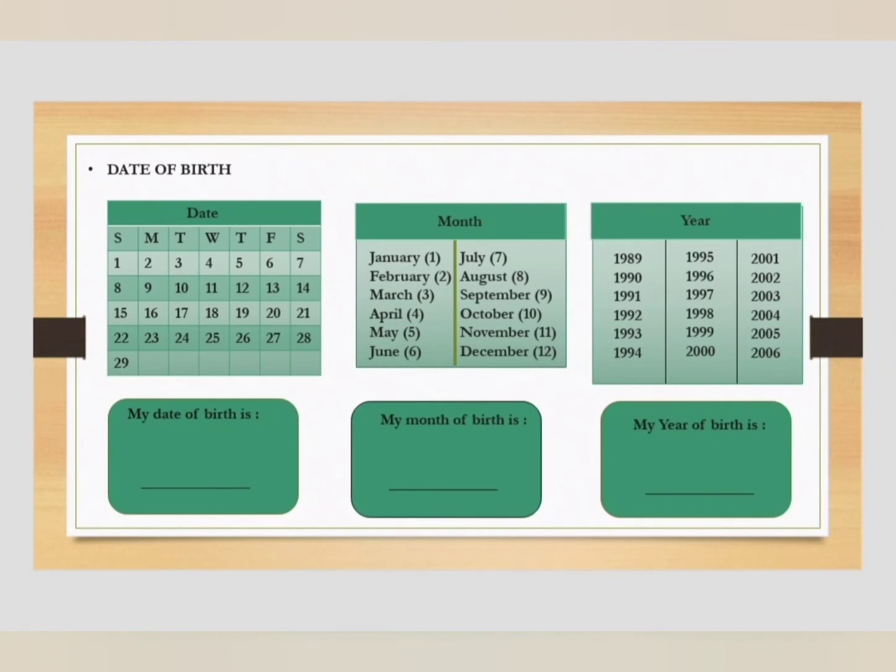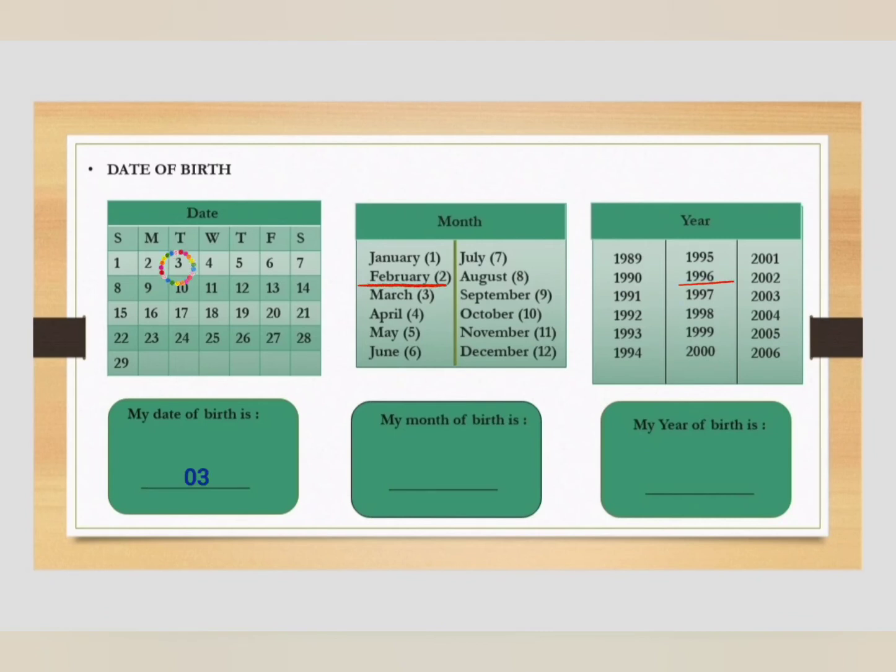Next topic in this lesson is date of birth. Definition of date of birth is the month, day, and year a person was born. Let's do an activity to understand this better. We are taking an example here. Circle your birth date, birth month, and birth year. Now say the date of your birth.